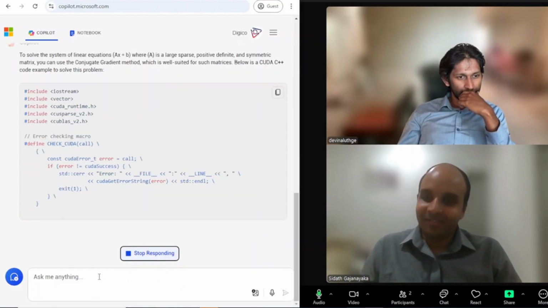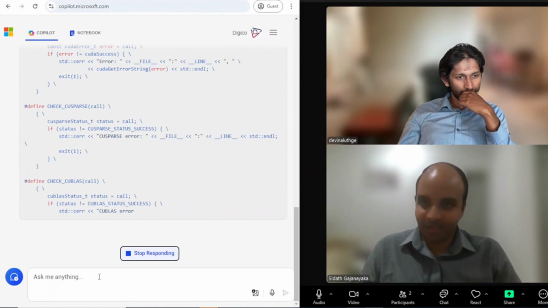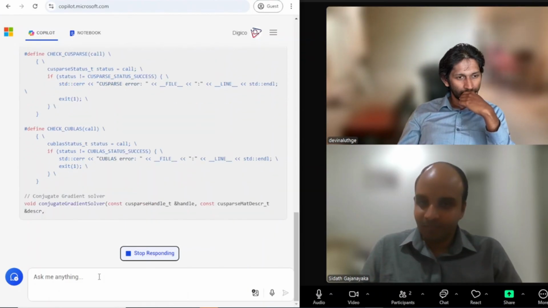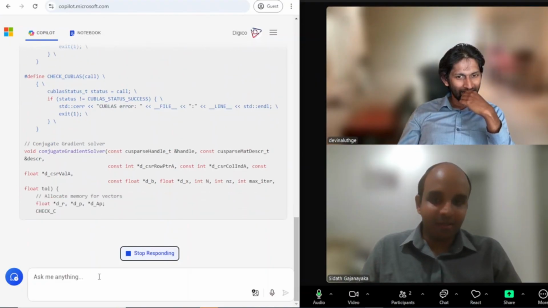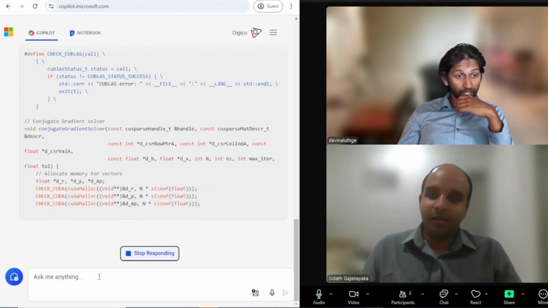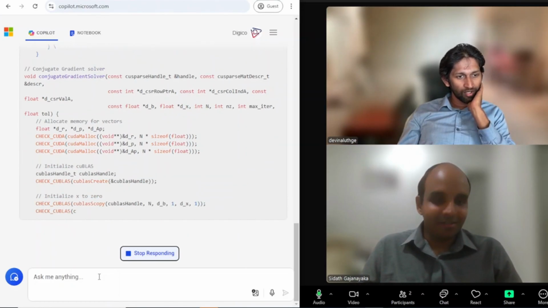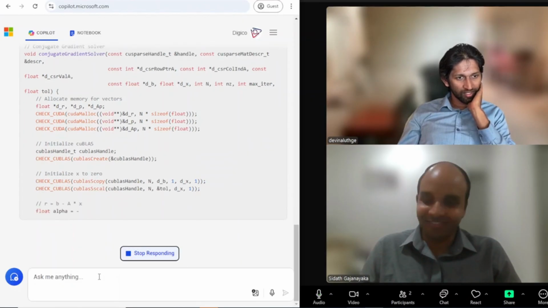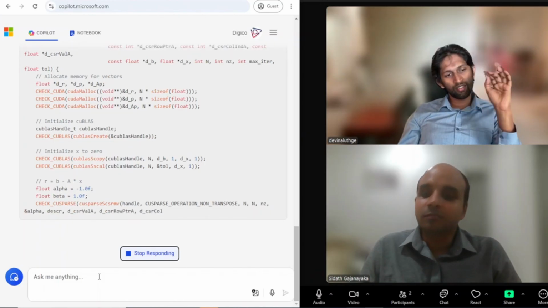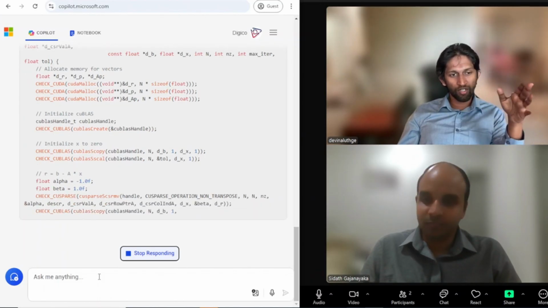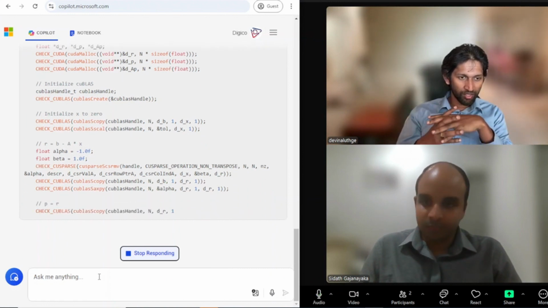So here it uses the libraries properly, I guess. Runtime library, and yeah. Of course, I think we need to run these algorithms, or the codes, to see whether they are working perfectly. That's a different story. But at the moment we can glance, and probably do that on another video and see what the results are. Here, we have to have the generated matrix from somewhere else, because we are only saying to solve it.